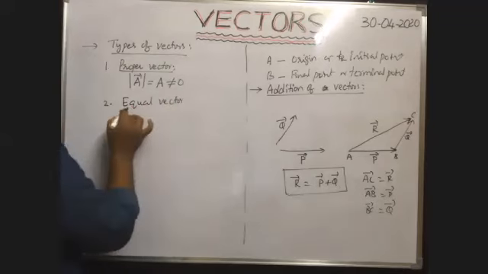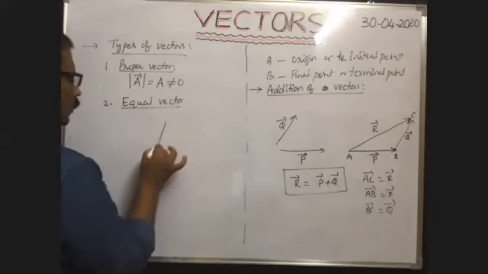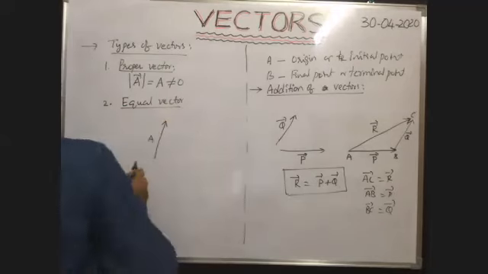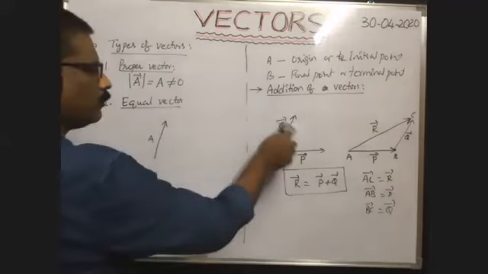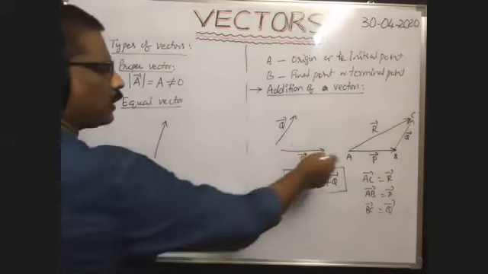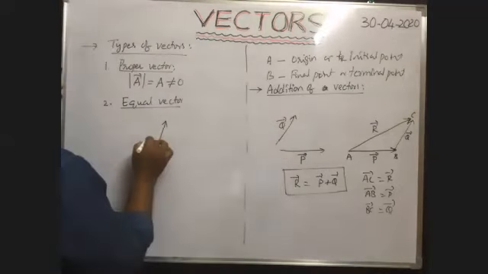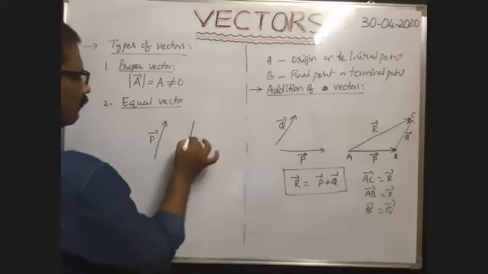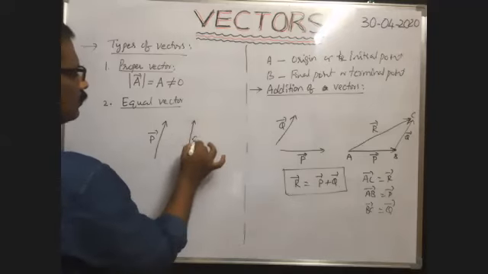Equal vectors. Okay, equal vectors means suppose it is P bar vector. Because we used P bar and Q bar, you follow one symbol. Of course, we can write A bar, B bar also, no problem. So it is one vector P bar, and it is another vector Q bar.